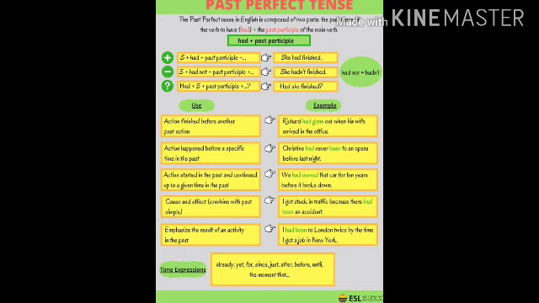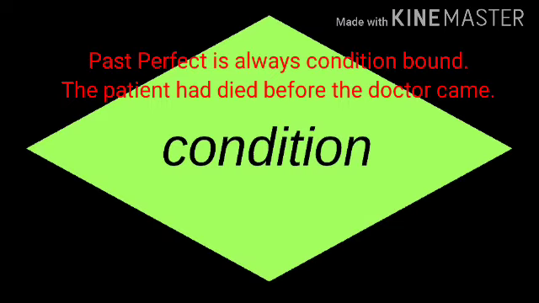And time expressions or adverbs, we can say already, yet, for, since, just, after, before, until, the moment that, by the time, can be found in sentences with past perfect tense. One thing that is very important to bear in mind while using this past perfect tense, and what is that? The tense is always condition bound.